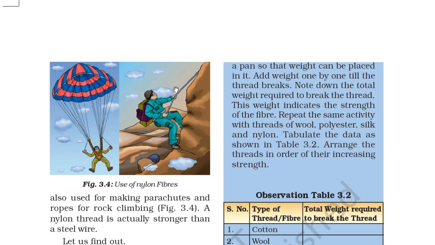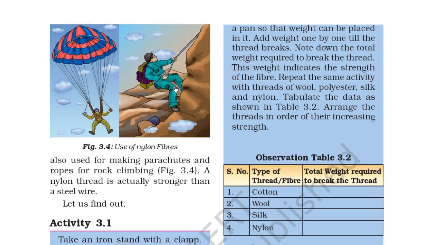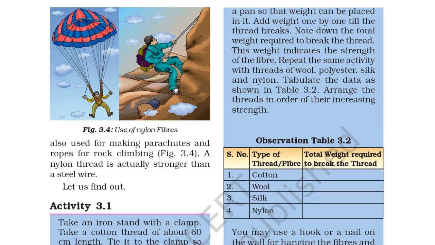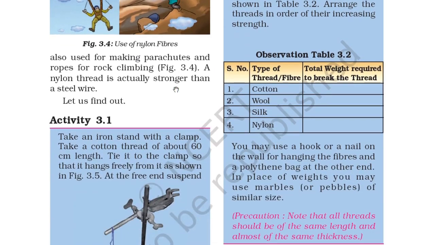This weight indicates the strength of the fiber. Repeat the same activity with the thread of wool, polyester, silk and nylon. Tabulate the data in table 3.2. Arrange the thread in increasing strength. So you can see cotton, wool, nylon and silk.